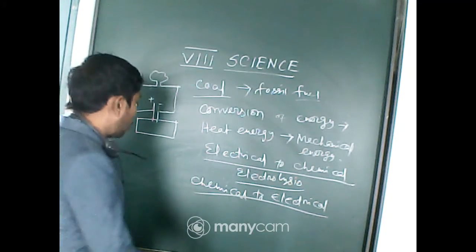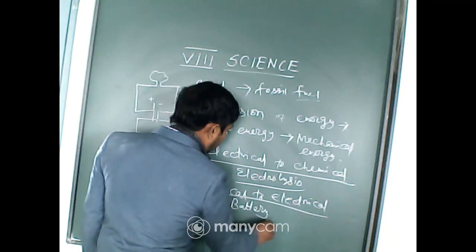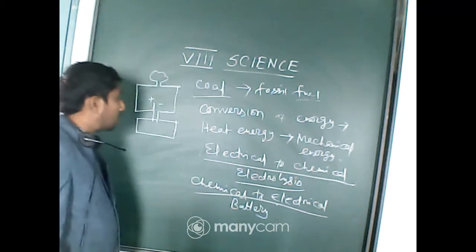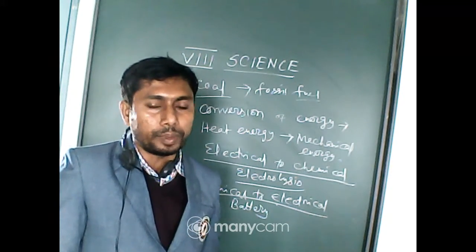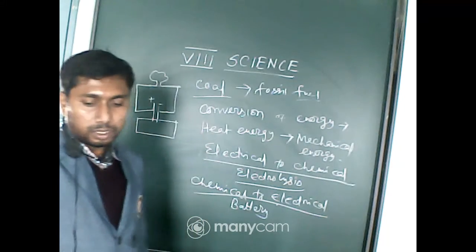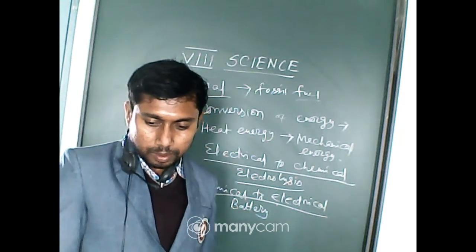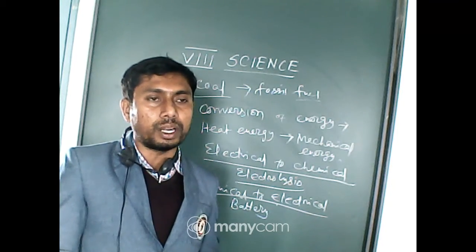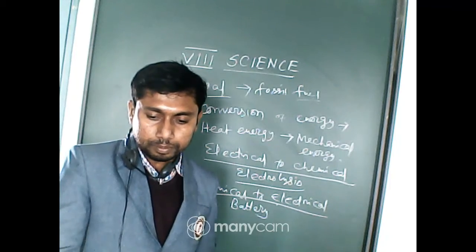Battery, yes, or fuel cell. Okay, so these are simple examples of conversion of one kind of energy to another kind. Can you tell me a few more examples, where the energy is converted from one form to another form?